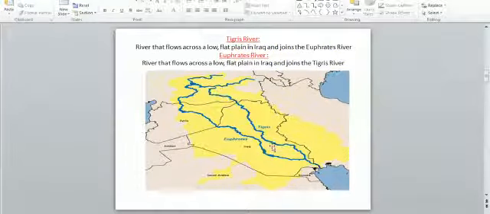Plains are flat land. The same idea applies to the Euphrates. They both join here, and they empty into the Persian Gulf.